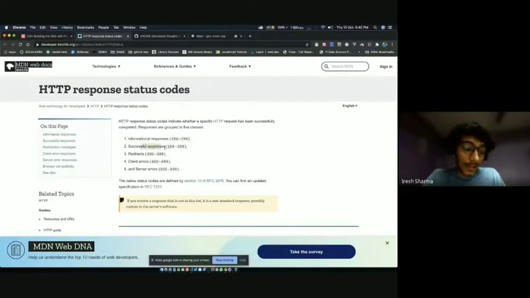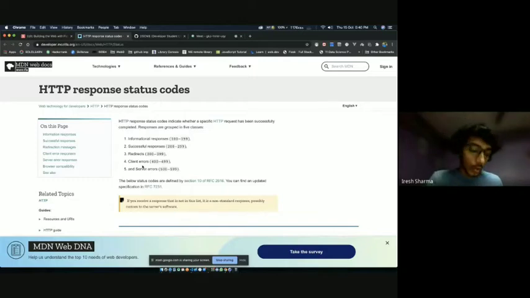For success, we send 200. The specific number 200 is used when, let's say I sent a GET request to my server. It will send me a status code 200 if it is able to get that data and send it to me. So if the whole transaction is complete, it sends me a 200. Okay. 300 is redirects, not very important. 400 is client errors. So what can be a client error?